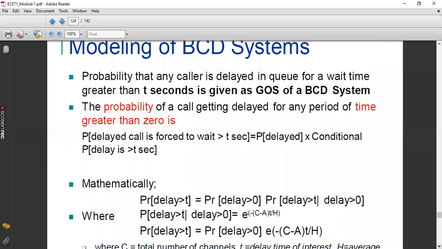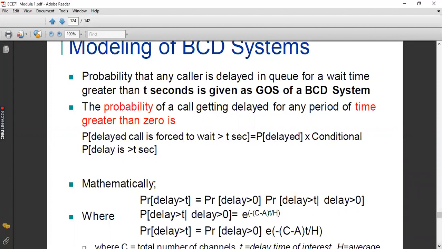Now, while modeling a BCD system, what do you mean by BCD system? It is nothing but your Erlang C system, or LCD, blocked call delay. After being blocked, since the call is not getting connected at that particular point of time, but still it is getting the call, it is getting the service after experiencing a particular delay because it is made to wait in the queue, and the queue is of infinite length.